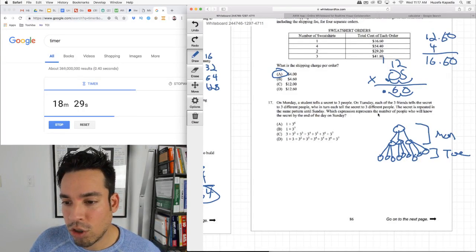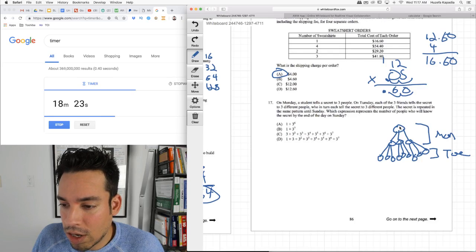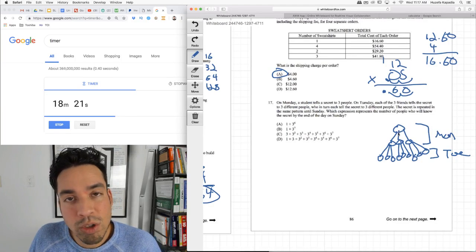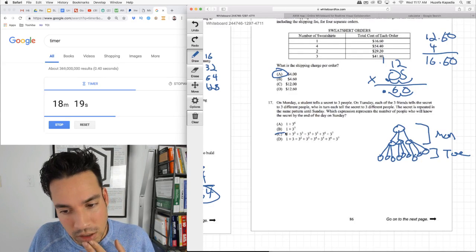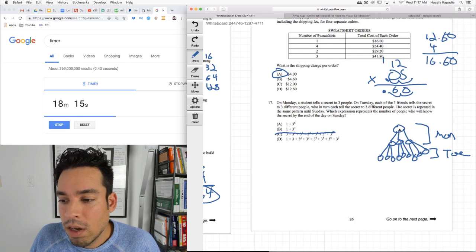Which expression represents the number of people who will know the secret by the end of the day, Sunday? And you have to include the originator, okay? So we know that we're starting with 1 in these expressions. So I'm already going to eliminate C because it doesn't start with that 1 person. So it looks like it goes 1. Then by the next day, we're adding 3.